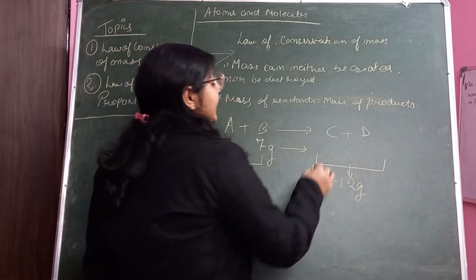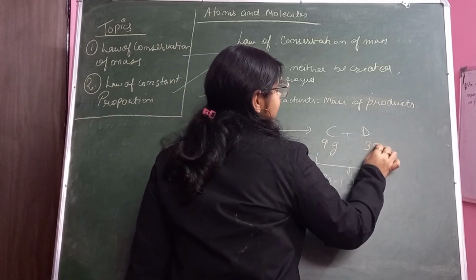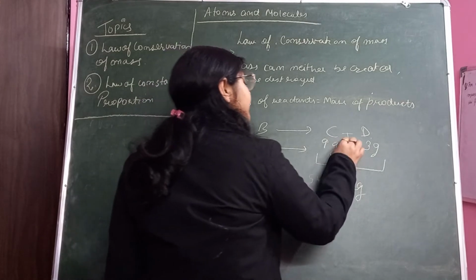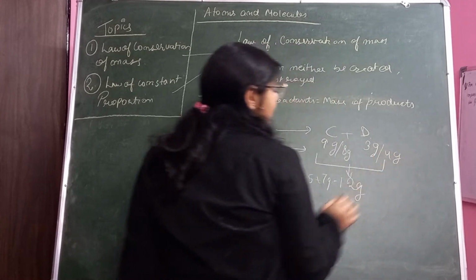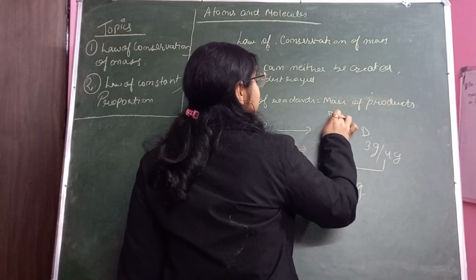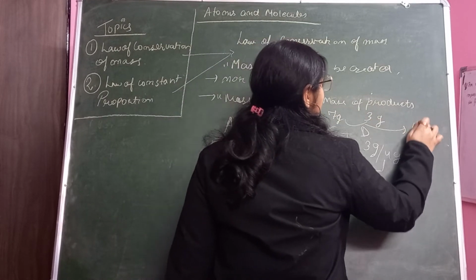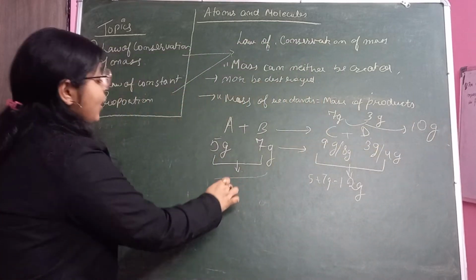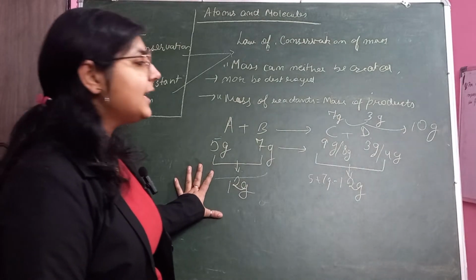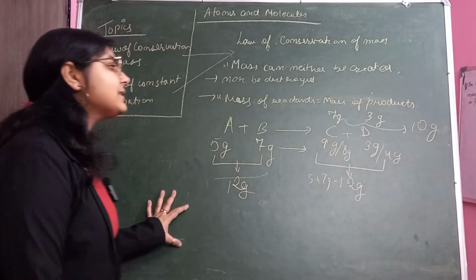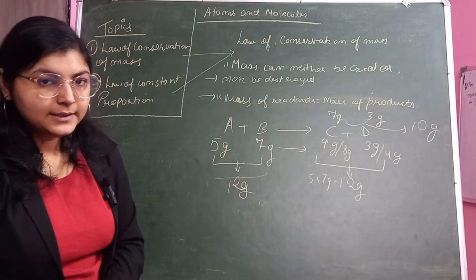So now it is possible that C is of 9 grams and D is of 3 grams. Okay, or it is possible that it is of 8 grams and it is of 4 grams. But it is not possible that C will be of 7 grams and D will be of 3 grams and the sum of these two will be 10 grams, if the product is of 12 grams. तो ये पॉसिबल नहीं है कि यहाँ पे मास ज्यादा है और इधर मास कम हो जाए, या इधर मास कम है और उधर मास ज्यादा हो जाए. ये नहीं होता है, दोनों साइड इक्वल मास रहता है. यही कहता है ये लॉ.